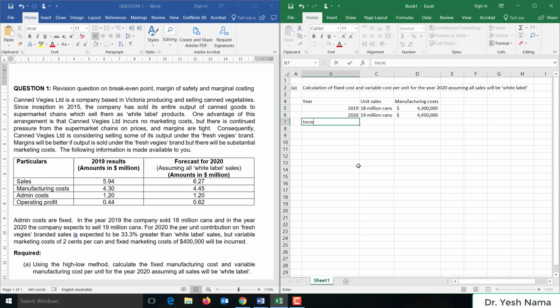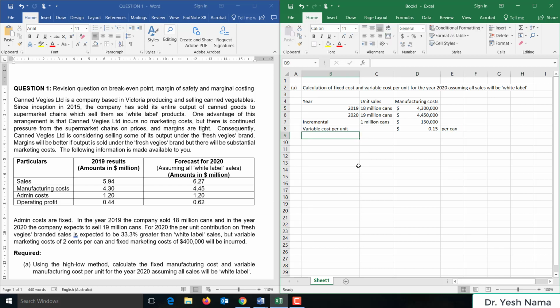So incremental sales is 1 million cans, and incremental cost is equal to $150,000. So this means that the variable cost per unit is equal to 150,000 upon 1 million. It's 15 cents per can.